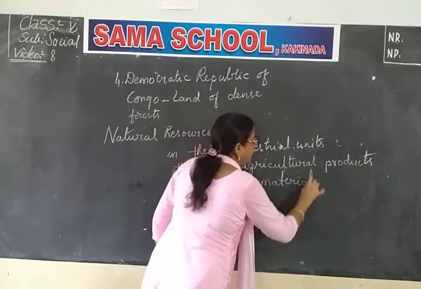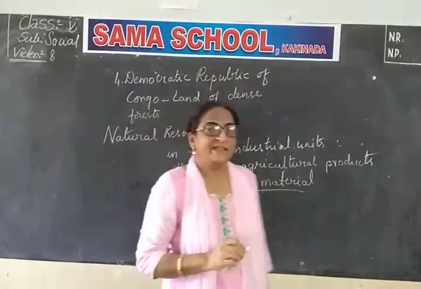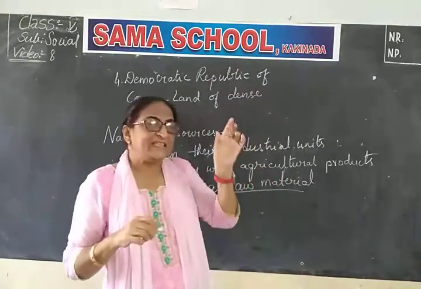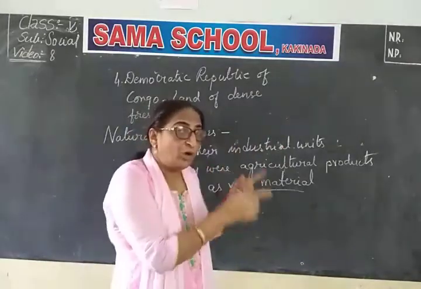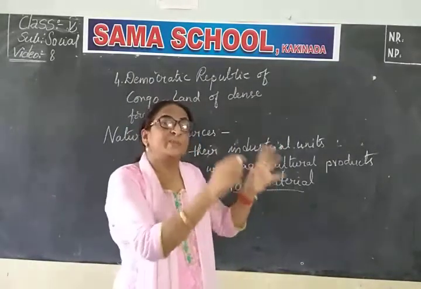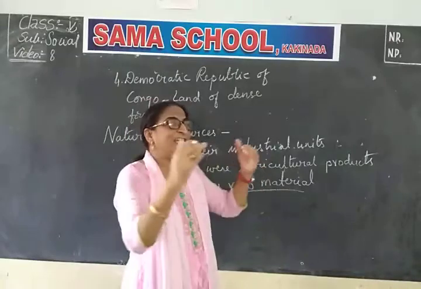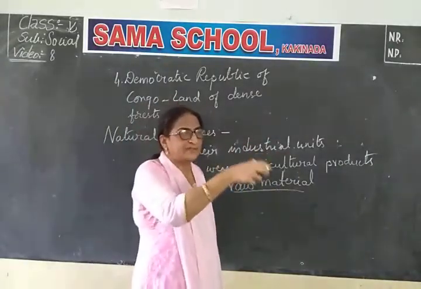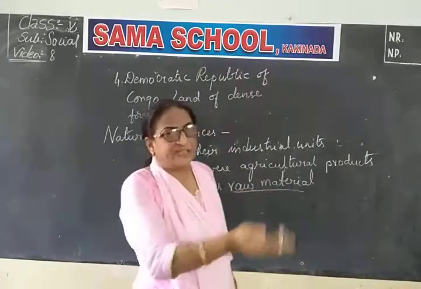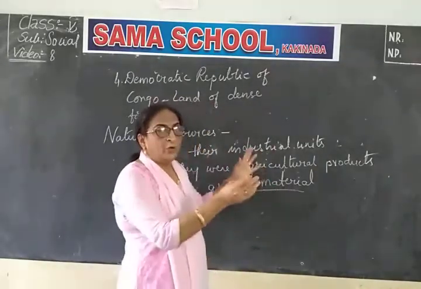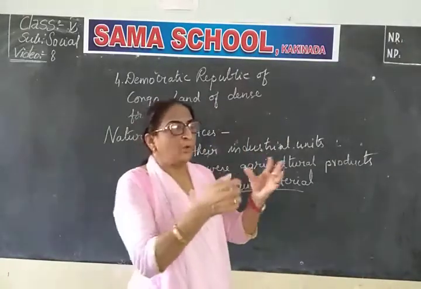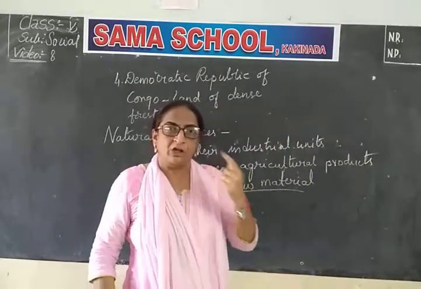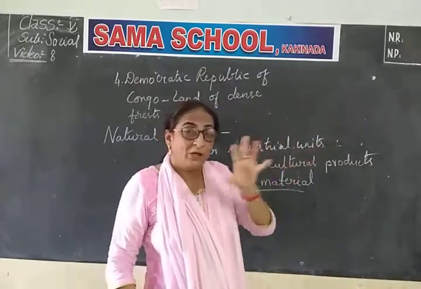When I say raw material, for example, there is the iron and steel industry. Iron and steel must be the raw material. In the cotton textile industry, cotton must be the raw material. If there is no cotton, how can you produce anything? For example, at a gold workshop, you want to make some ornament of gold. Unless you give the gold, will that man be able to make any ornament for you? No. So that is the raw material, gold.